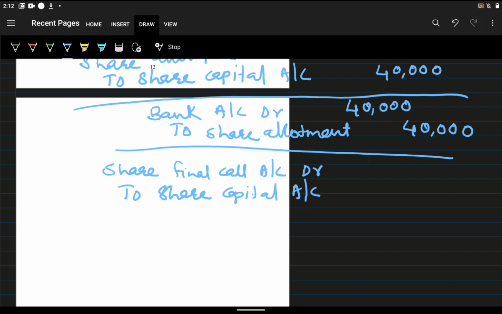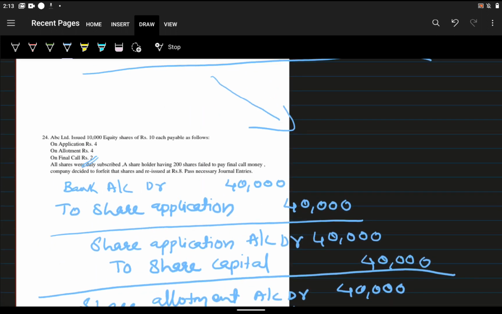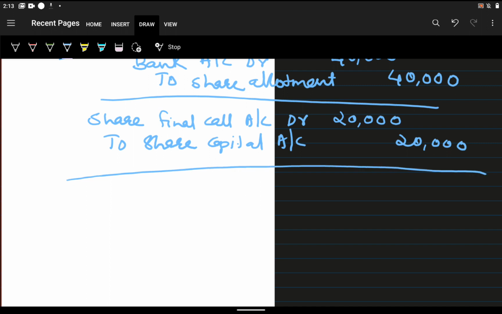What will be the amount? 2 rupees is the value of the share final call, so 2 into 10,000, that is 20,000.